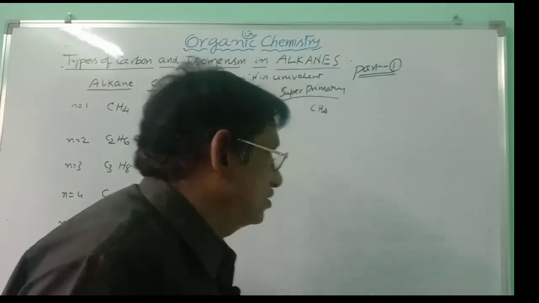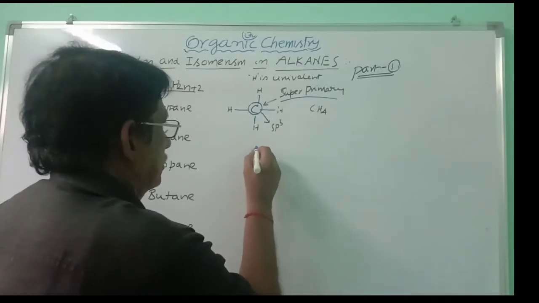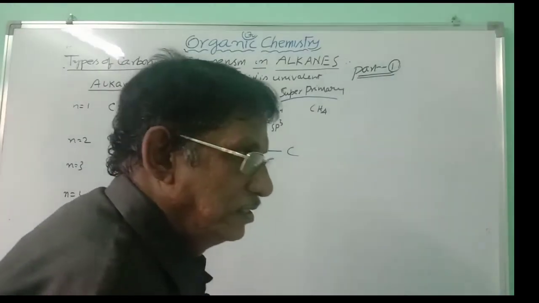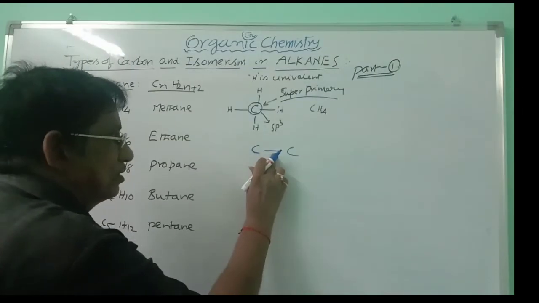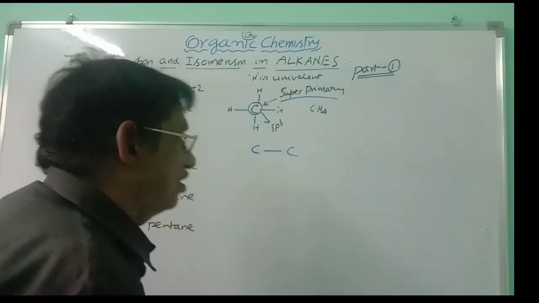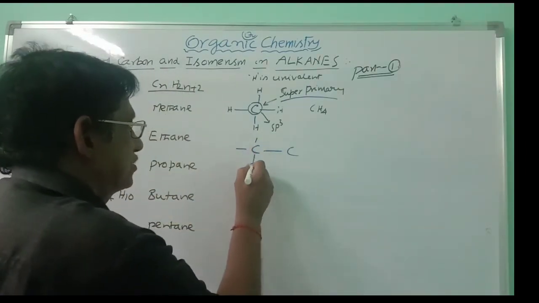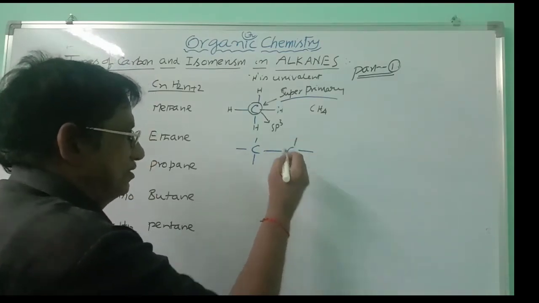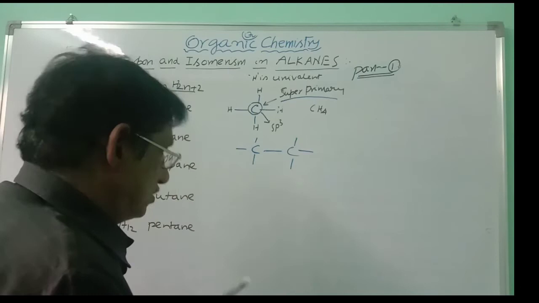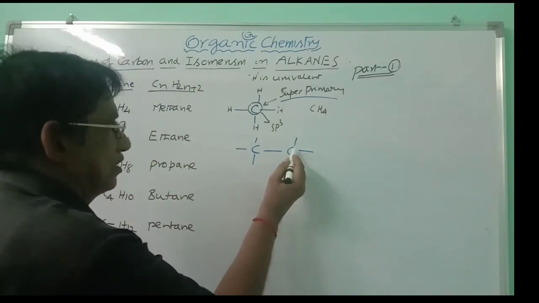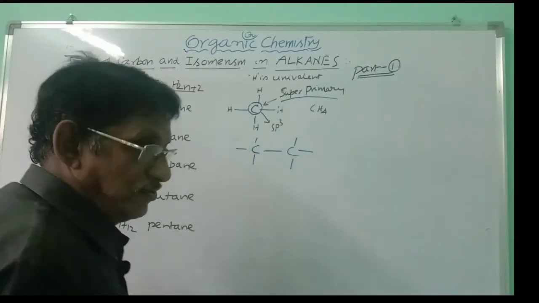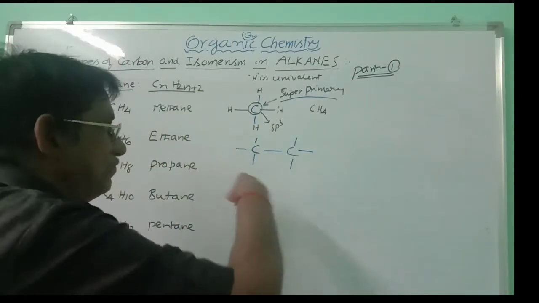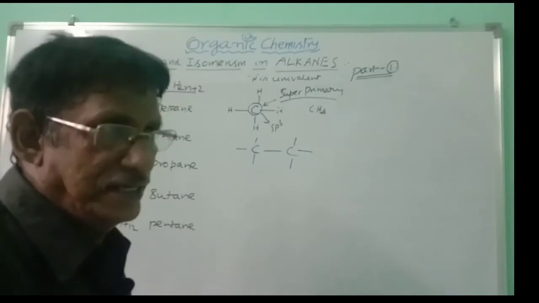So here when two carbons are there, we can write in this manner, carbon chain carbon. This is the sigma bond. And here this carbon is having only one bond. This should carry 3 more bonds. Like this you have to write. And this carbon should also be carrying 3 more bonds. This carbon is satisfied by one valence only with carbon. 3 more valences are to be satisfied. Hydrogen is always univalent, and so the remaining unfilled valences will be satisfied by hydrogen atoms.